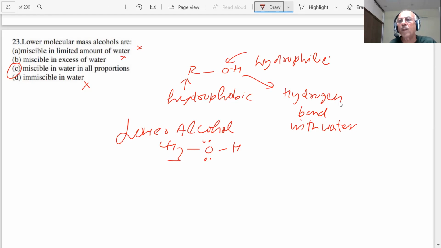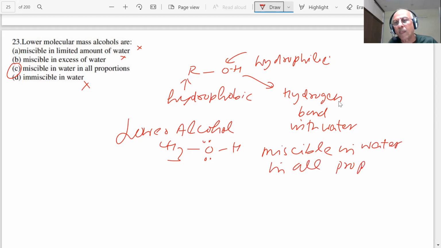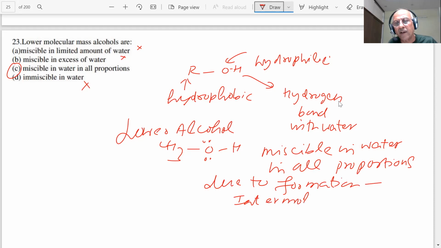So these lower alcohols like methanol or ethanol will be miscible in water in all proportions due to formation of strong intermolecular hydrogen bond with water.